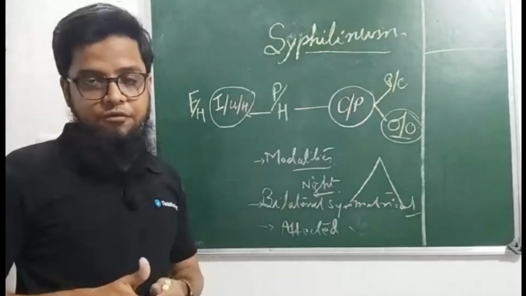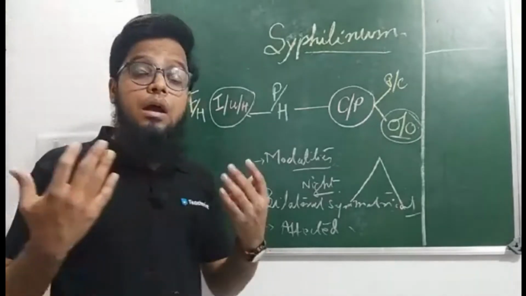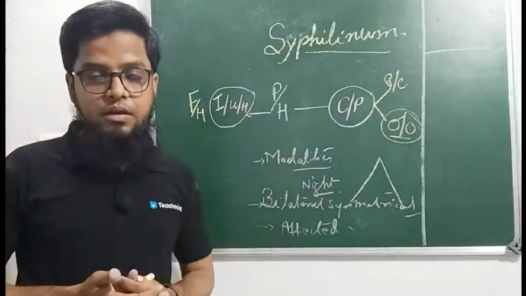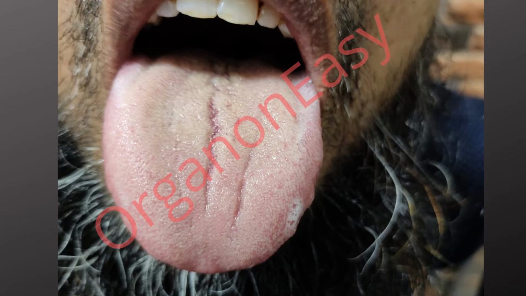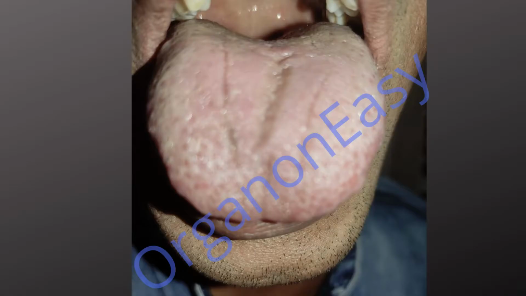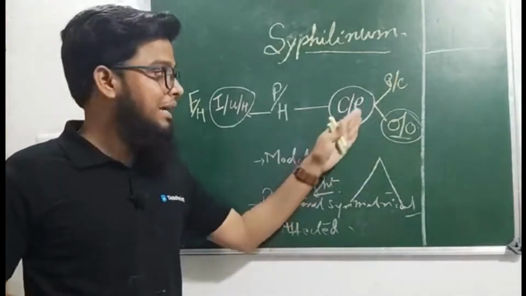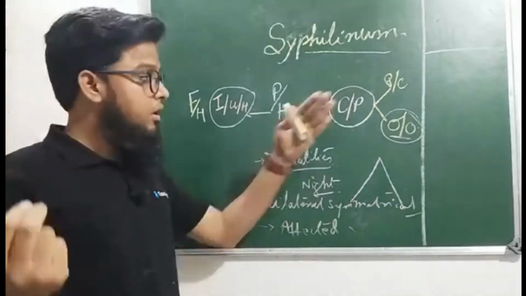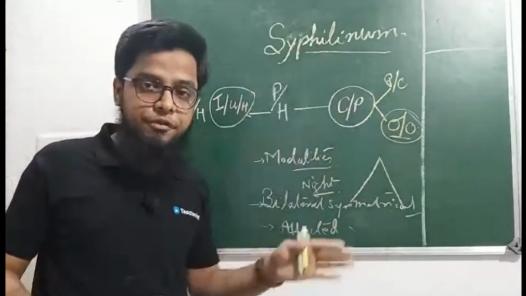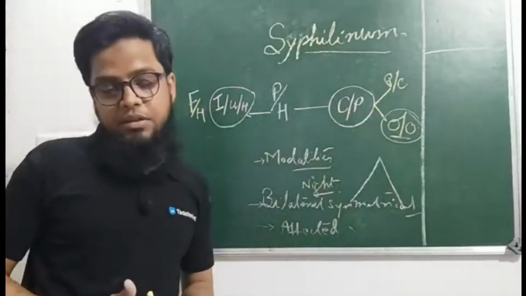Any constitutional defect you are finding, or asymmetrical faces like this, pot lips like this, or parallel cracks on the tongue like this. These are on observation, current presentation, but the patient is not telling you that I am suffering from parallel cracks on the tongue. So this is your observation, and you can reach syphilinum through these current presentations.